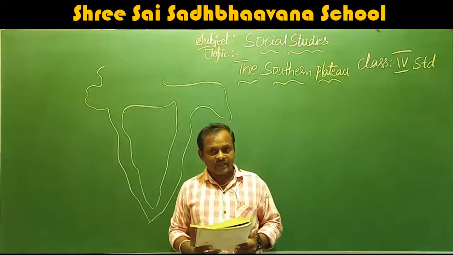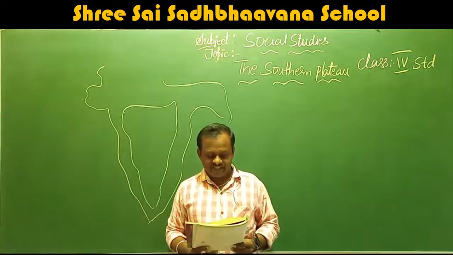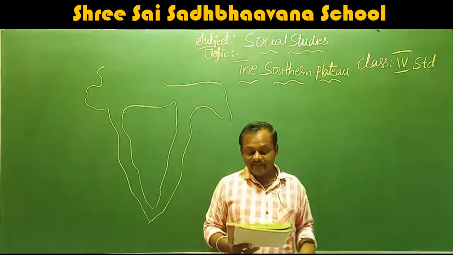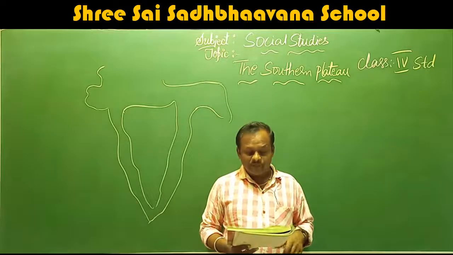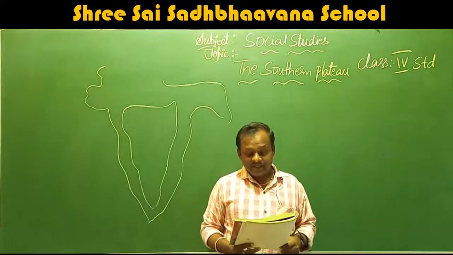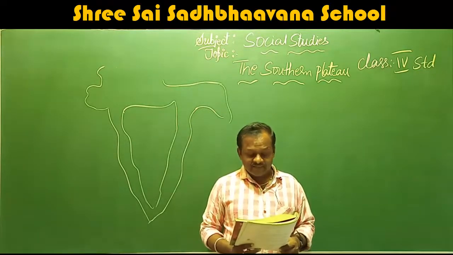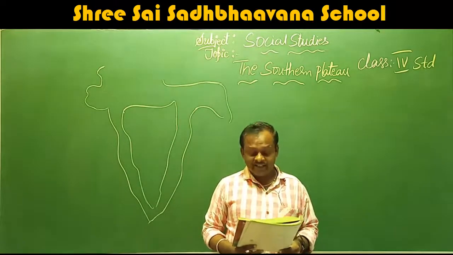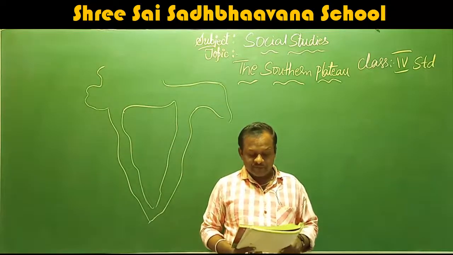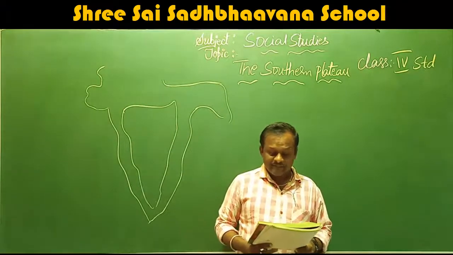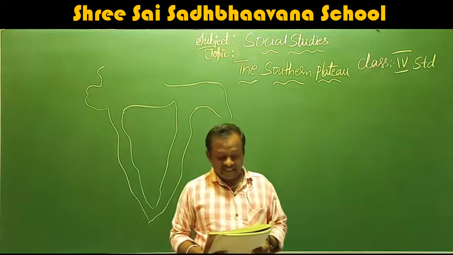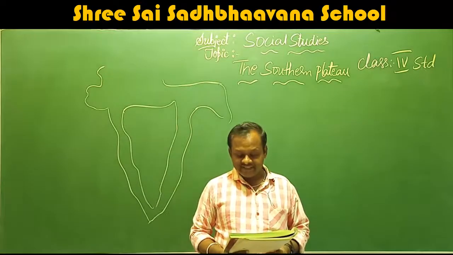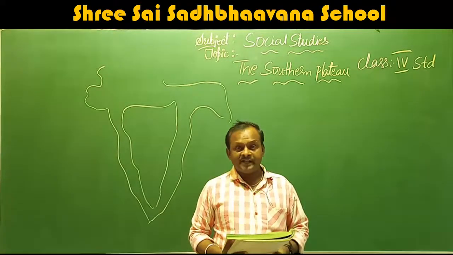Next comes the location. The southern plateau includes three plateau regions, namely the Malwa, the Chota Nagpur, and the Deccan. The Malwa Plateau is in the northwest part of the southern plateau and lies between the Vindhya and the Aravali hills. The Chota Nagpur Plateau lies in the northeast of the plateau region, extending till the Rajmahal hills. The Deccan Plateau, as the name implies, is the southern extension of the plateau region.